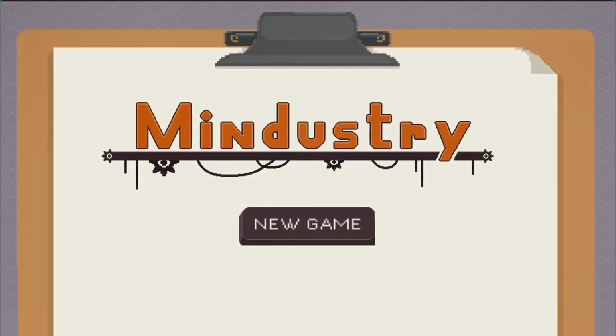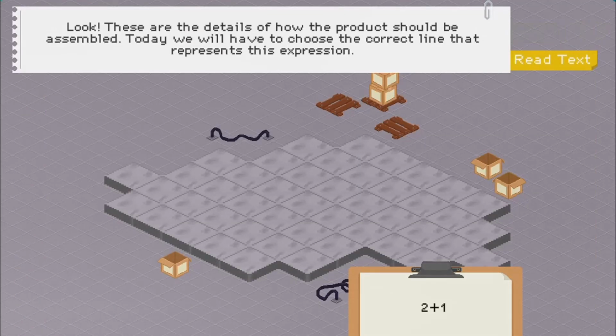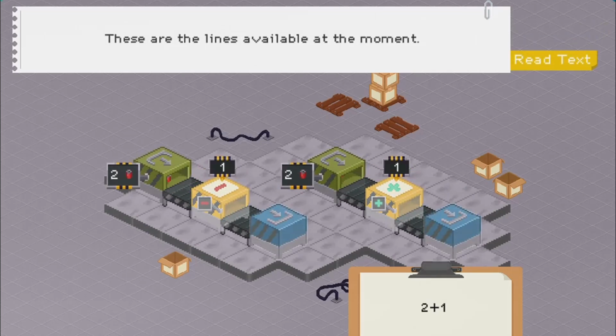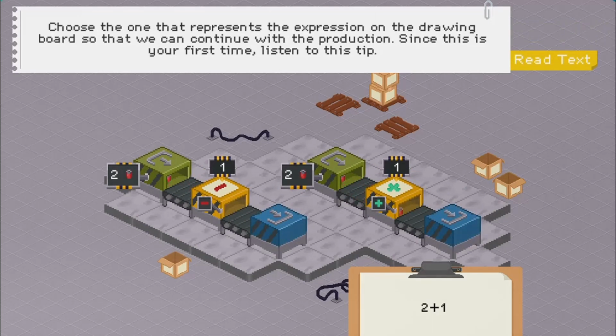Legends of Learning presents the Mindustry game. This is a math game that makes learning about writing expressions using letters fun and easy to understand.